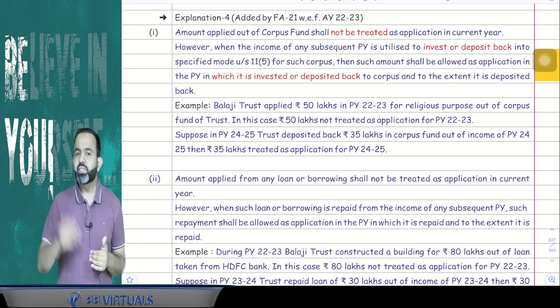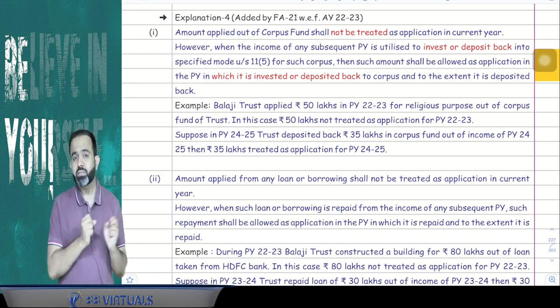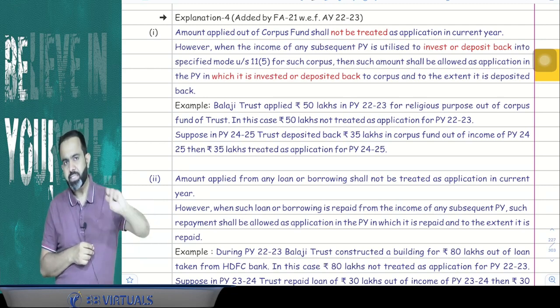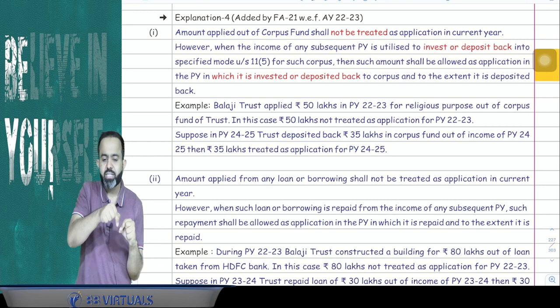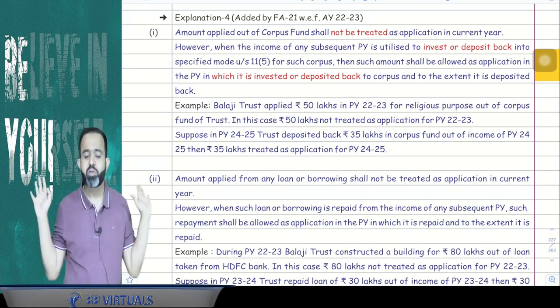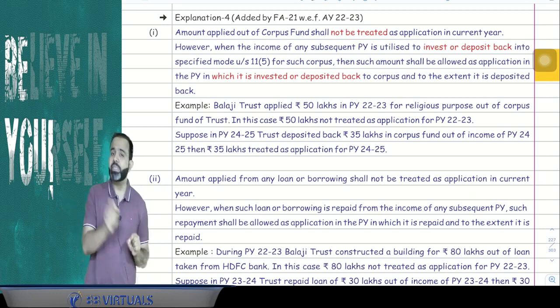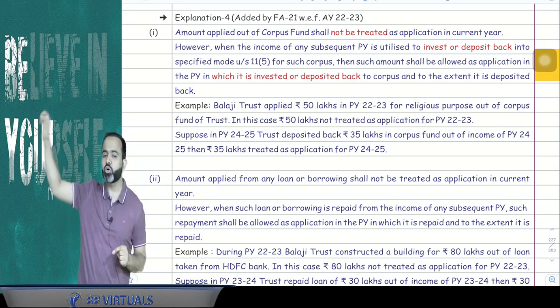So what they did, they withdrew some amount from the corpus and spent it for the purpose of the trust. Suppose they paid the salary of all employees working in the Tirupati Balaji Trust. So guys, they applied out of the corpus. Then in the year in which that expenditure is actually incurred, it will not be treated as application. It will be treated as application in the year in which it is deposited back into that corpus fund.